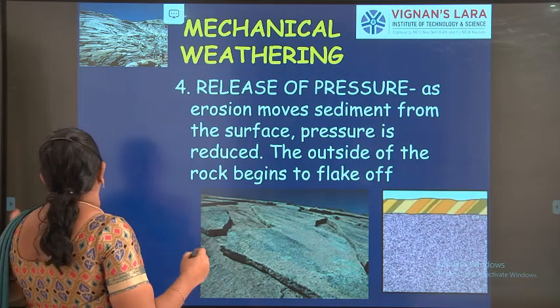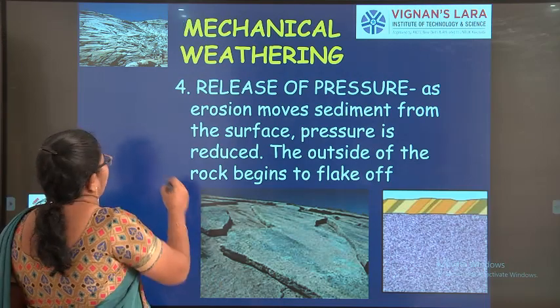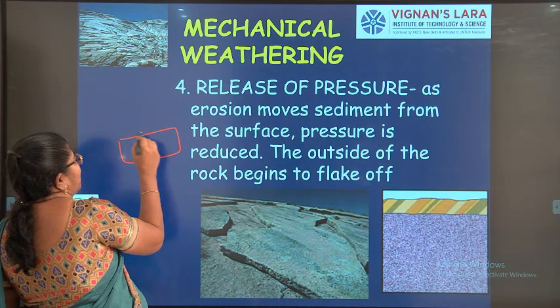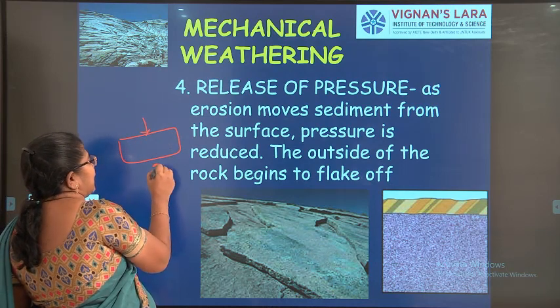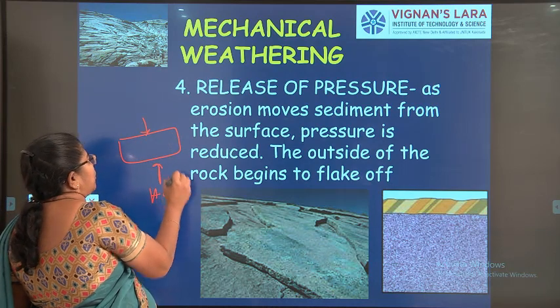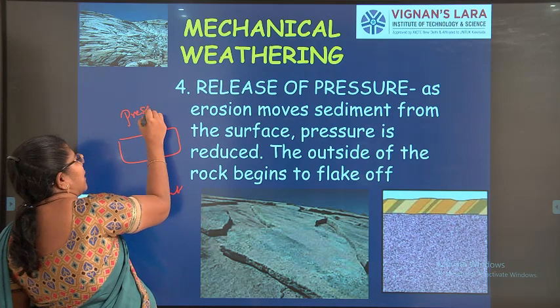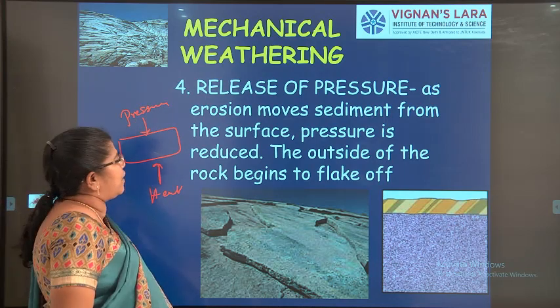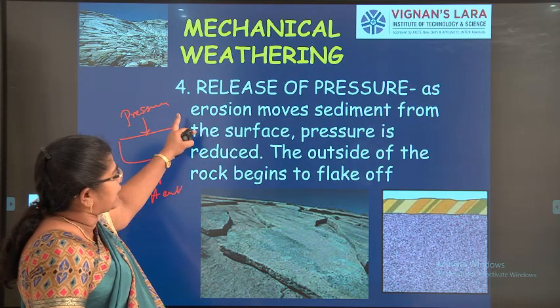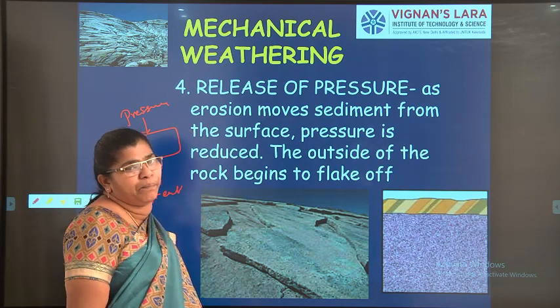On one side the heat will be there and on another side the pressure will be there, right? If the rock is formed now, pressure will be there, heat will be there. Due to the heat and pressure, the rock formation we call the metamorphic rock. Here the release of pressure will make it break.